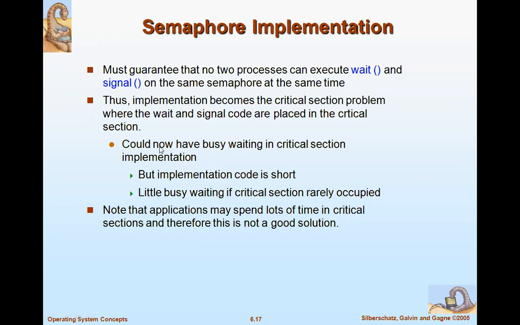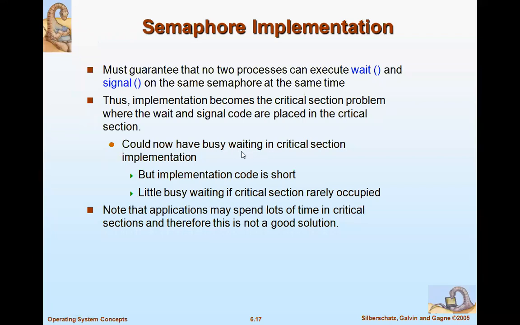However, when we implement this, we would now have busy waiting in the critical section implementation. The implementation code is short, but this semaphore leads to busy waiting. That means the process which keeps on waiting has to wait for a longer time. So that leads to deadlock. I'll come to that in the next slides. Many applications may spend lots of time in the critical section, and therefore this is not a good solution. Actually, it is very simple and short code to implement, but it leads to a problem called busy waiting.